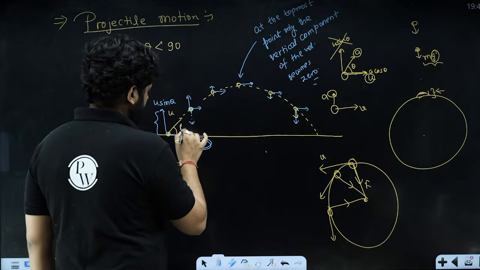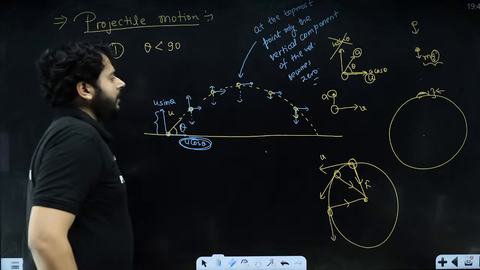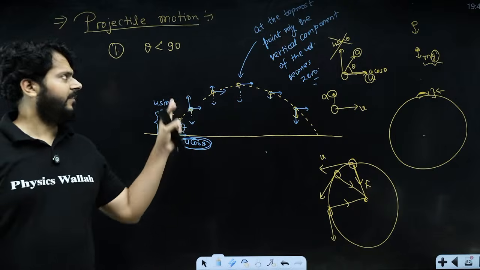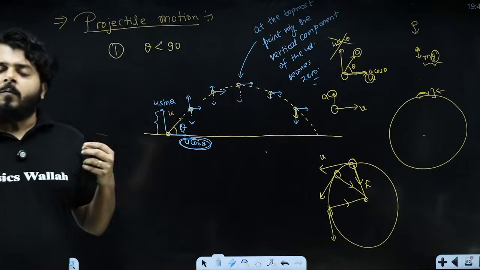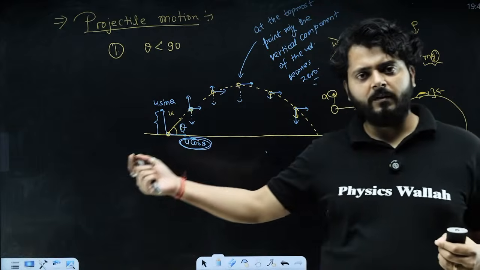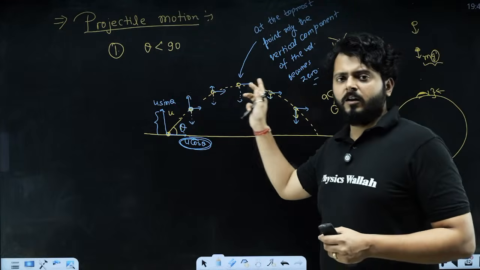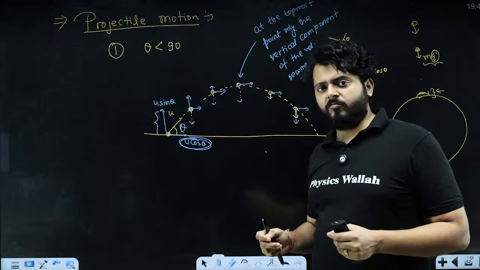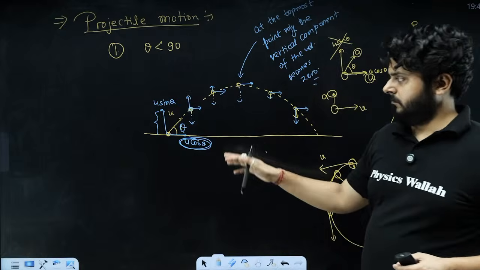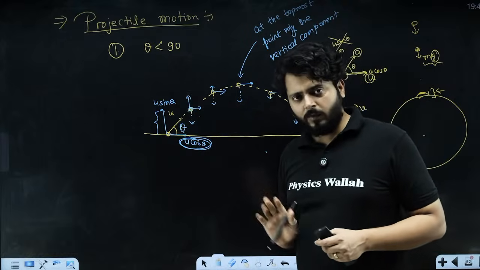This is the force, this is theta. When a body is performing the projectile motion, it is launched at an angle theta, and theta should be less than 90 degrees. When a body starts a projectile motion, its initial velocity can be considered into two components: horizontal component u cos theta and vertical component u sin theta. The force which is acting in the journey of projectile motion is only the gravitational force, which is mg. Since this force is acting vertically downward, it only affects the magnitude of vertical velocity, and it does not change the magnitude of horizontal velocity.